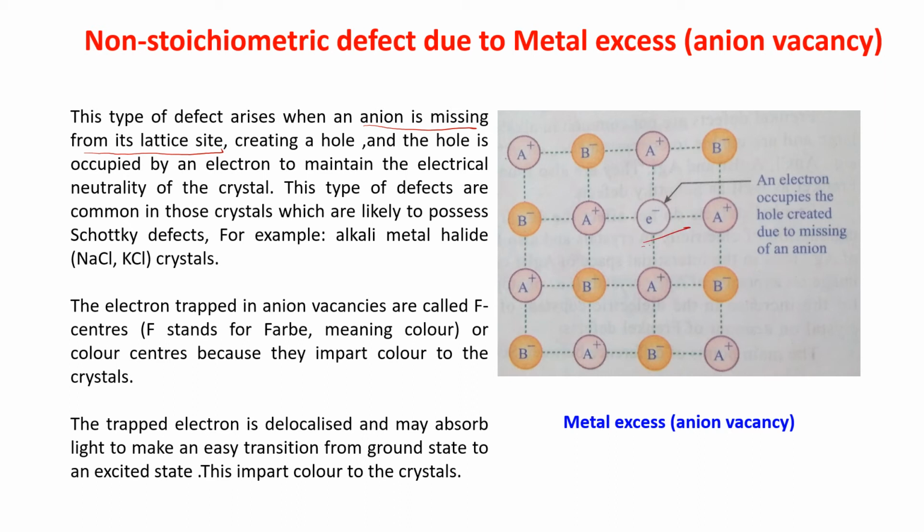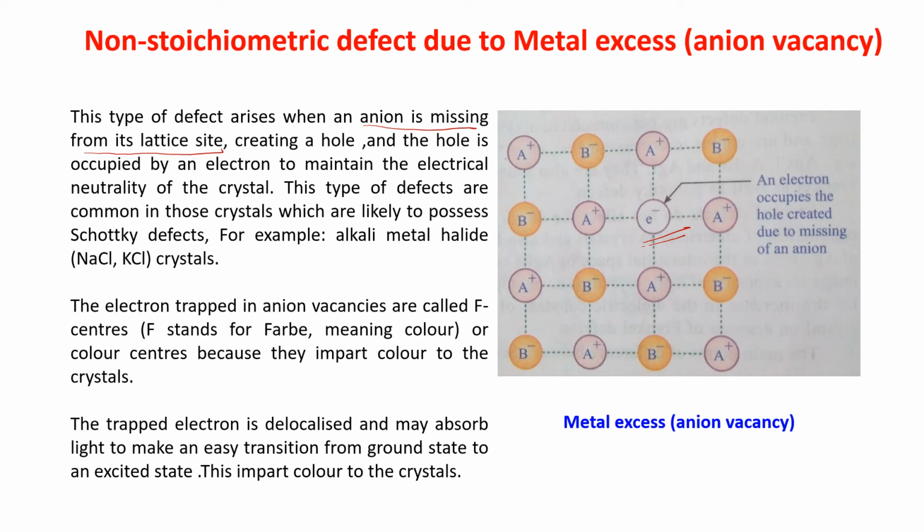You can see that it is creating a hole. And the hole is occupied by an electron. The hole will be created, but that hole will be occupied by an electron to maintain the electrical neutrality of the crystal.